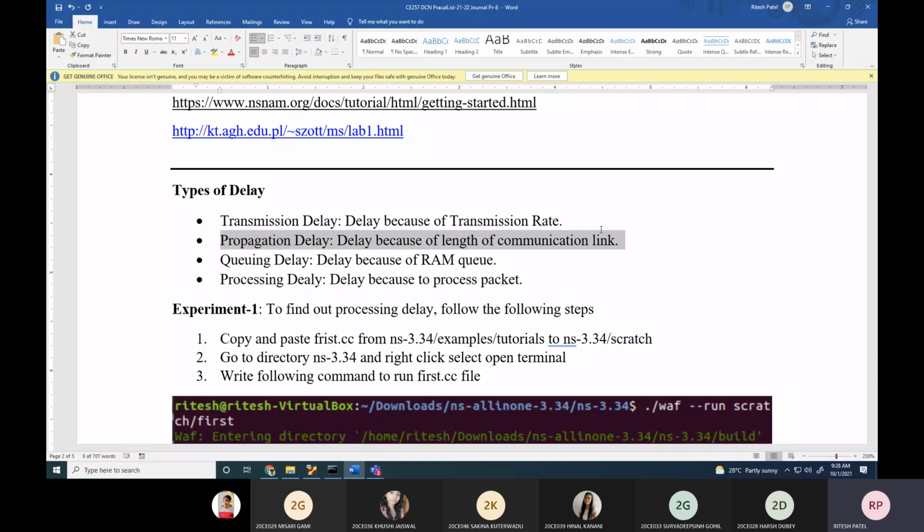No. Okay. The third type of delay is known as queuing delay, the delay because of the RAM queue. When a packet arrives at any intermediate node, it will be kept in RAM first and then given to the processor to process. The processor will process all these packets one by one. Meanwhile, that packet is stored in RAM. The time taken to get the chance of processing is known as queuing delay.